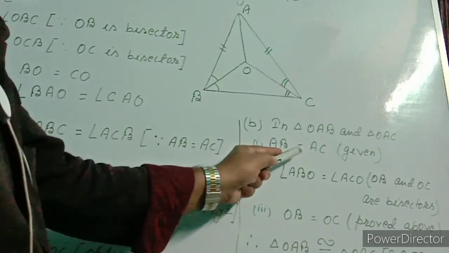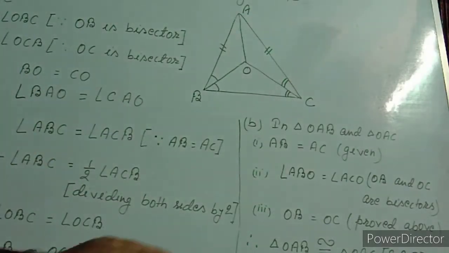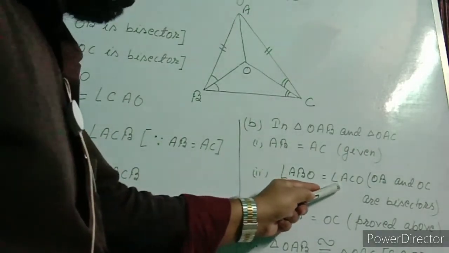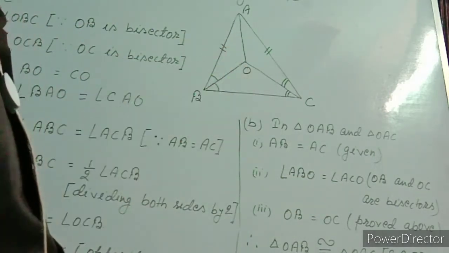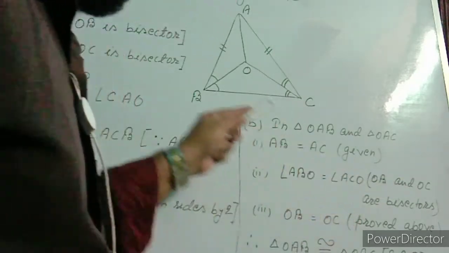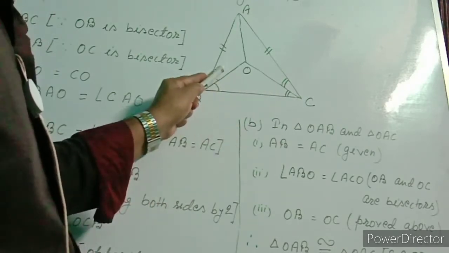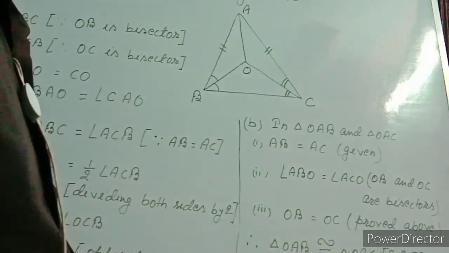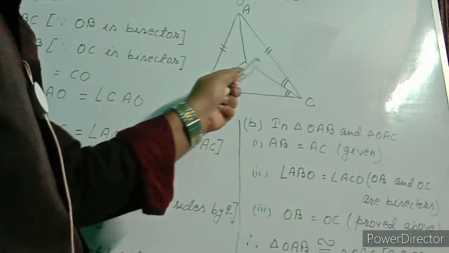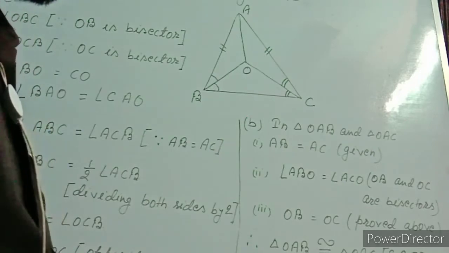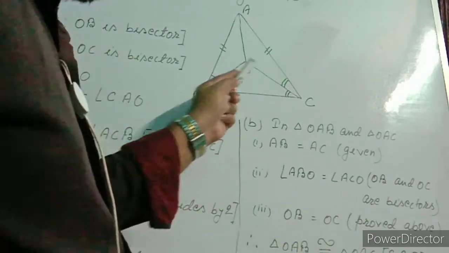In Roman number 1 I wrote AB equal to AC. This information is given in the question. Secondly, I wrote angle ABO equal to angle ACO. Why? Because OB and OC are the bisectors of angle B and angle C. If these two angles are equal, then half of each angle will also be equal. In part A, we took these two angles as equal, so the remaining two angles will also be equal. Angle ABO equals angle ACO, since OB and OC are bisectors.